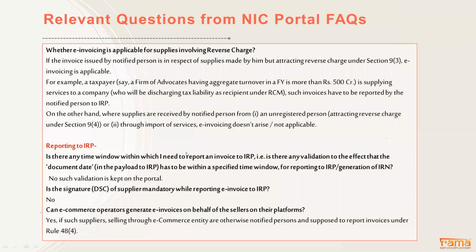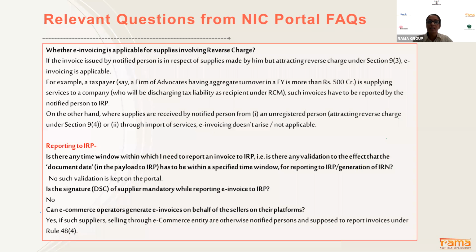In the first scenario, can you re-explain? In the first scenario, if the person is a registered person in GST and their turnover is more than 100 crores, 500 was earlier, currently more than 100 crore turnover, they are supposed to generate e-invoice.